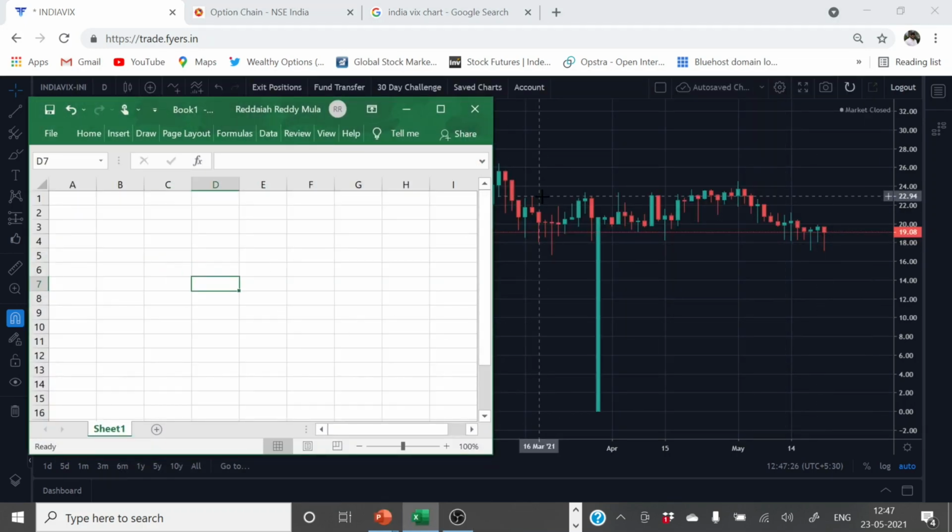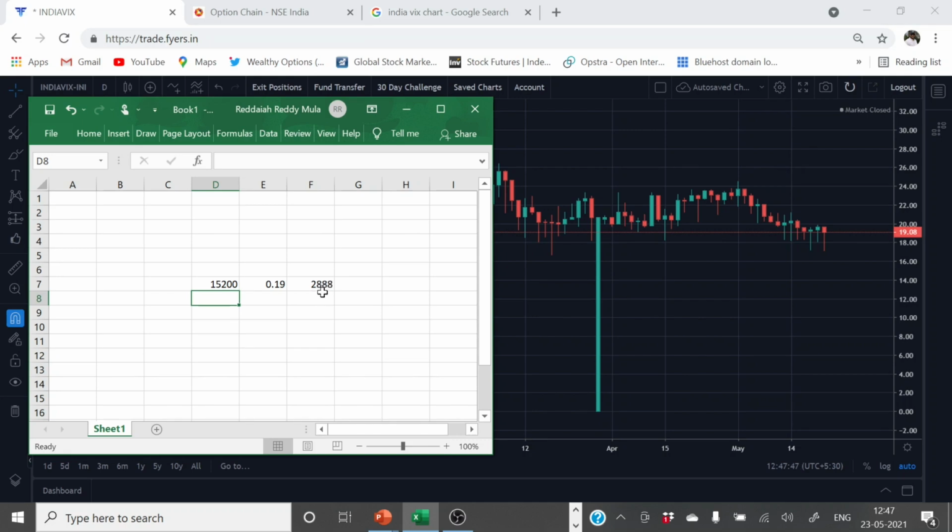So let's assume Nifty is at 15,200 and India VIX is saying 19, meaning 19%, which is nothing but 0.19. So Nifty can fluctuate 2,800, I mean, let's say 3,000 points.